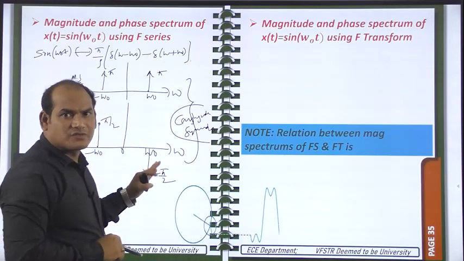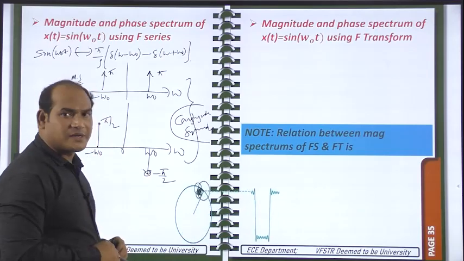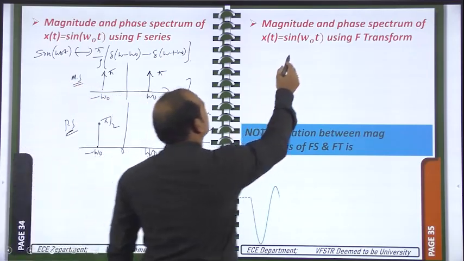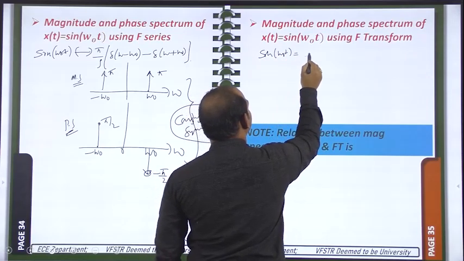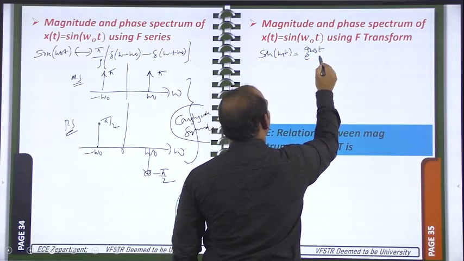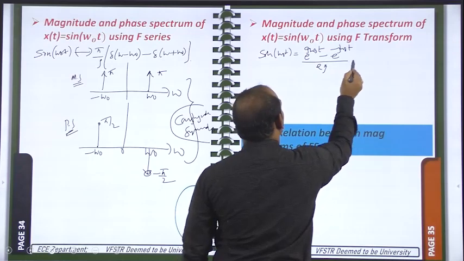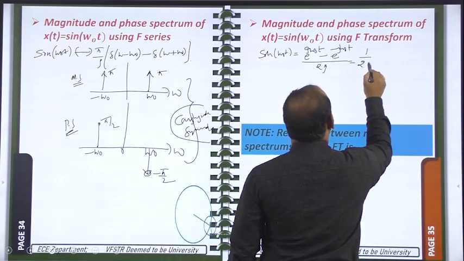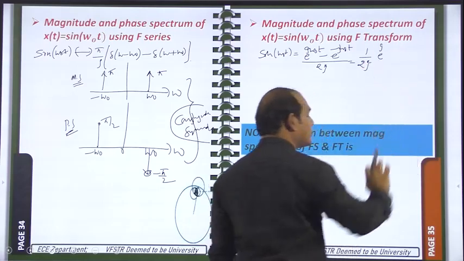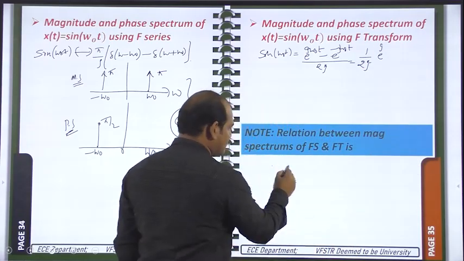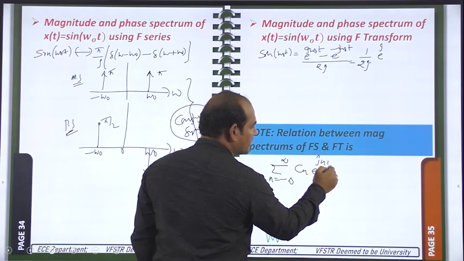Now these two spectrums we have given with respect to Fourier transform. Now we will see with respect to Fourier series. So this sin omega naught t can be written as e power j omega naught t minus e power minus j omega naught t by 2j. In the exponential Fourier series we have sigma n from minus infinity to plus infinity cn e power j n omega naught t.